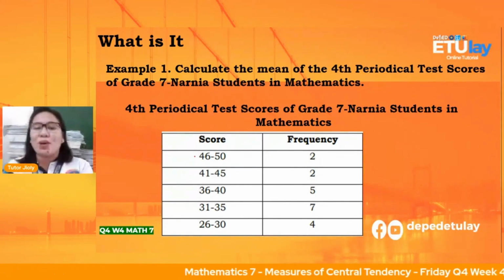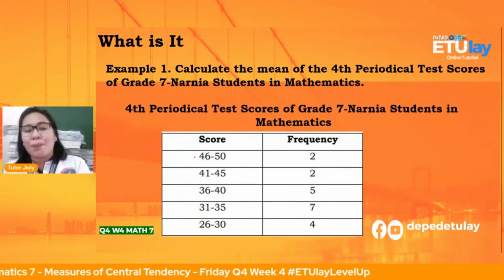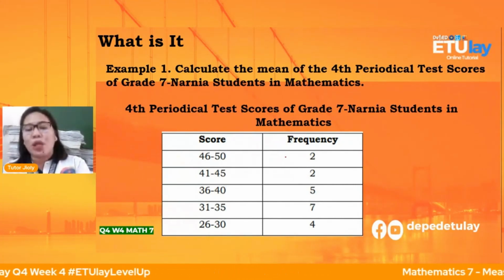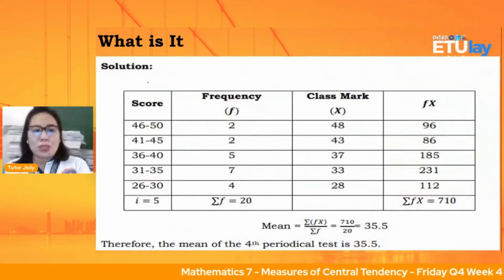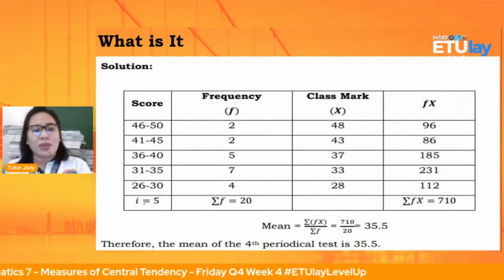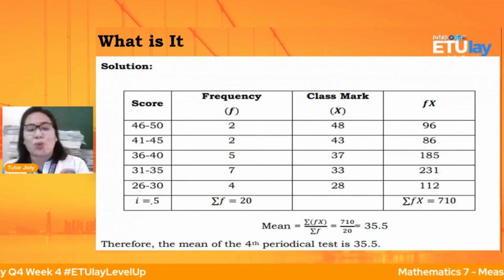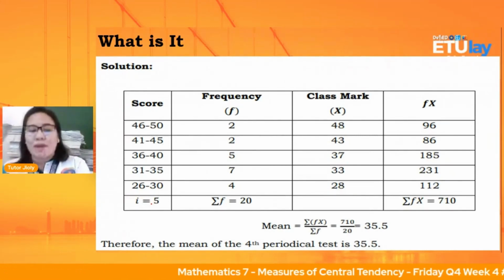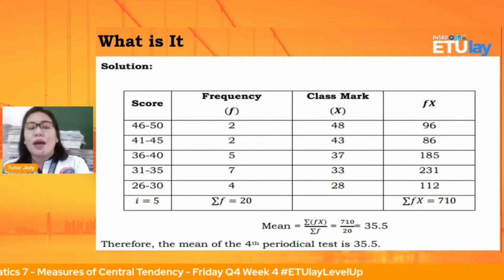Okay, dito po hindi na kayo mag-isip. Isosolve na natin kasi ibinigay na po yung scores, ibinigay na po si frequency. Ang gagawin po natin, we're going to add lang all the frequency. Okay, we will see. Ito po yung solution natin. So ito yung scores. Yung i natin, that is our interval. Yung distance from 26 to 30 is 5. Kasi pag binilang nyo yan sa kamay nyo, we have 26, 27, 28, 29, 30. So, 5 numbers bago pa mag 30.